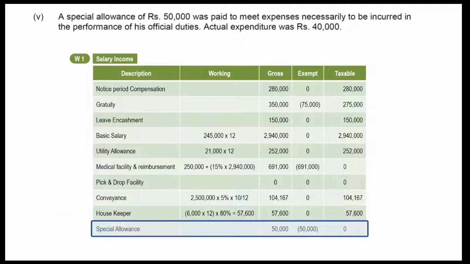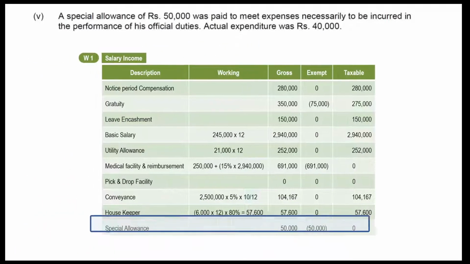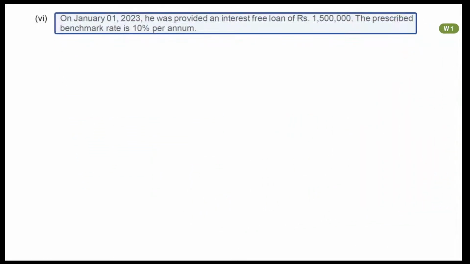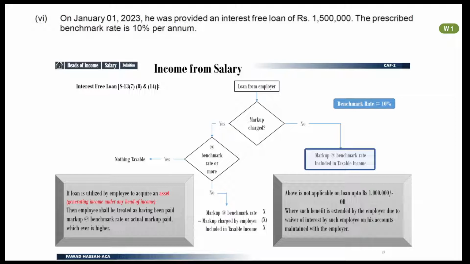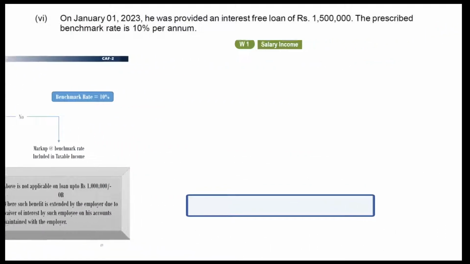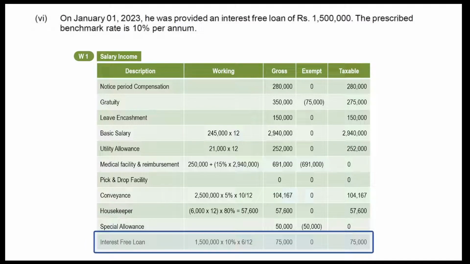Sixth point is about interest-free loan. The principal amount is Rs 1.5 million and loan was given to him on January 1st. So during the tax year the loan amount was outstanding for 6 months only. Tax law requires to calculate interest at 10% on interest-free loan. And the amount of interest will be included in salary income. Interest amount comes to Rs 75,000. Mention it in your working.